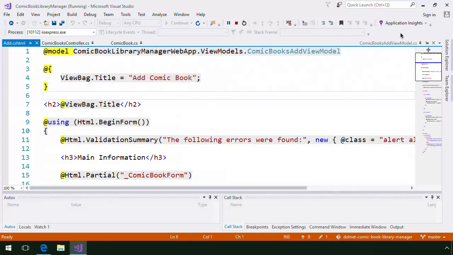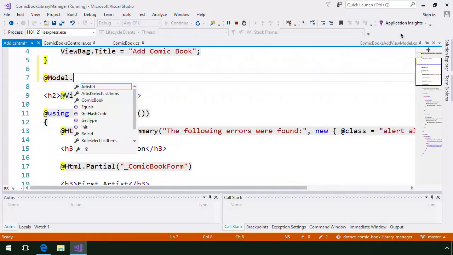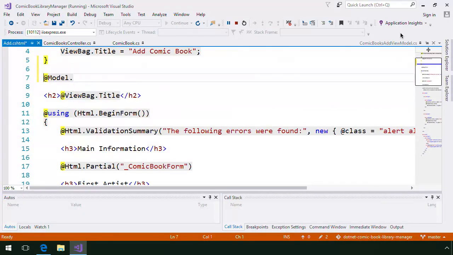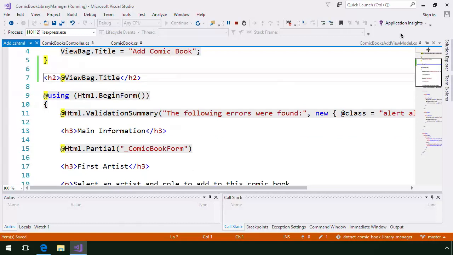Strongly typing our view to an associated view model class allows Visual Studio IntelliSense to provide you with a list of the available properties. This helps reduce the chance for simple errors in your view code, like mistyping a ViewBag property name. Using a view model also gives us a way to extend the entity or entities that a view is designed to work with.